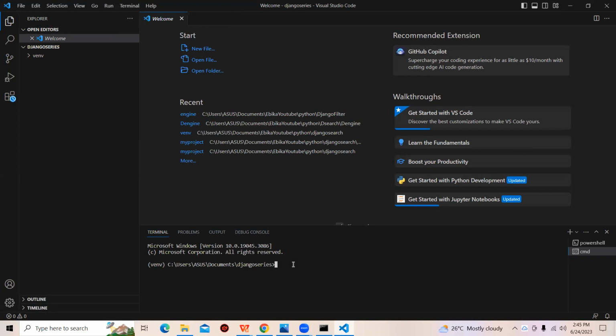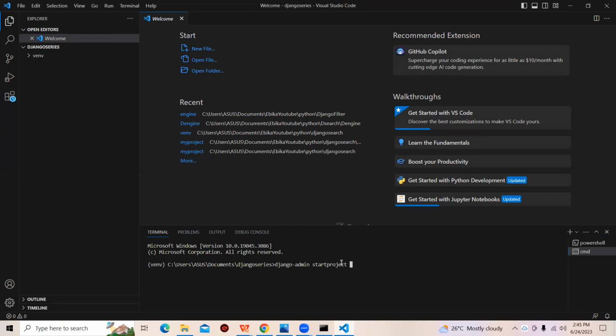So let's start by creating our Django project. What we can do is django-admin, and this is coming from where we installed Django. All this is the Django package. Then django-admin startproject, and now we need to give our project a name. Every Django project you create, you must give it a name. And for the purpose of this tutorial, I will just stick with myproject.